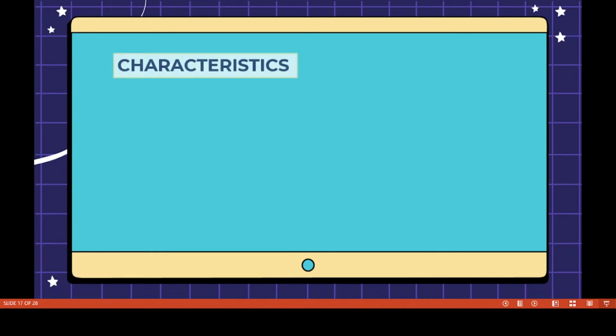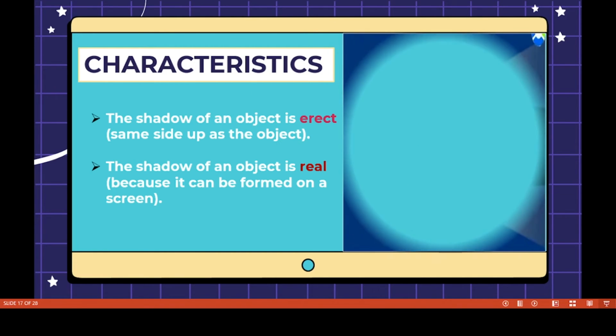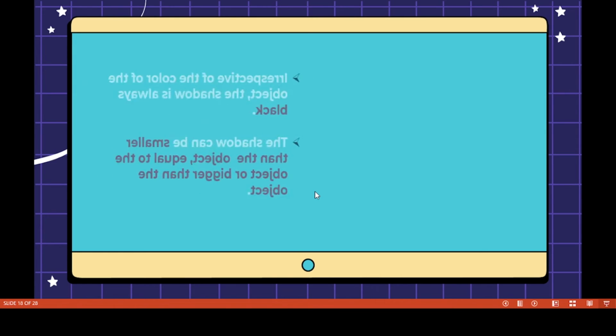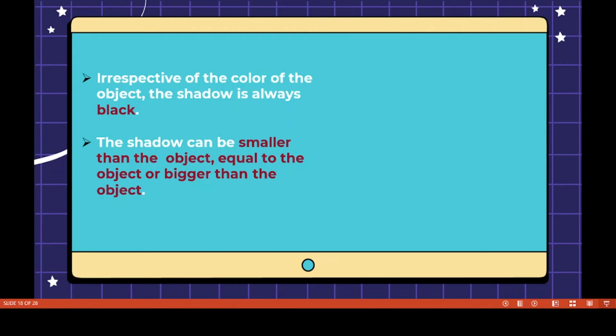Now we have to discuss the characteristics. The shadow of an object is erect. Erect means the same side up as the object. And the shadow of an object is real because it can be formed on a screen. And irrespective of the color of the object, the shadow is always black.